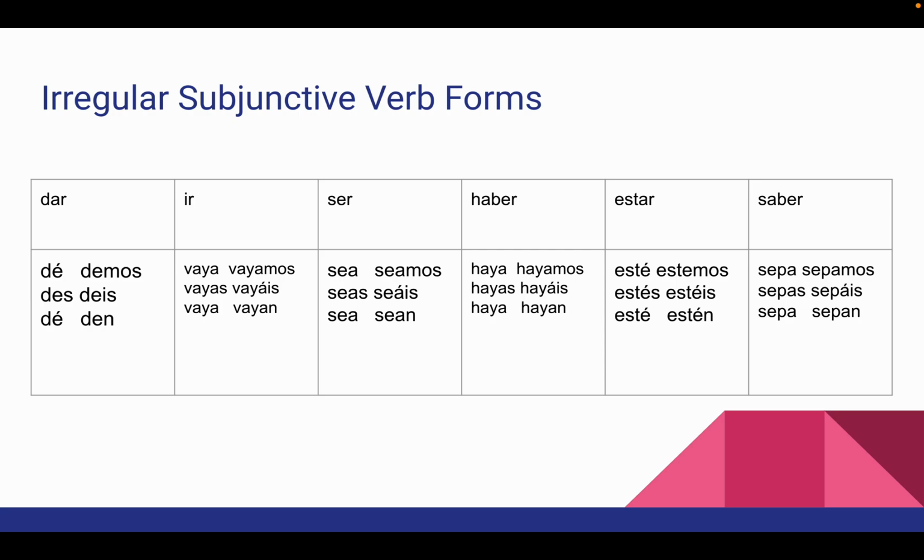Haber becomes haya, hayas, haya, hayamos, hayáis, hayan. Estar becomes esté, estés, esté, estemos, estéis, estén. And saber becomes sepa, sepas, sepa, sepamos, sepáis, sepan.